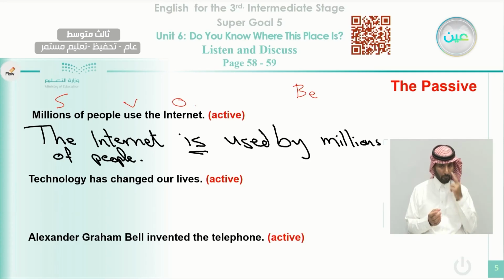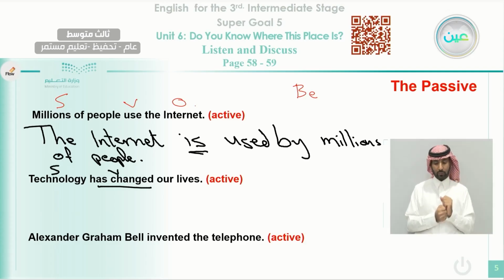Look at the sentence again. Technology has changed our life. So here we have to decide which one is the subject, which one is the verb, and which one is the object. Technology is the subject, has changed is used in the present perfect, as you can see here, and it is the verb, and our lives is the object.